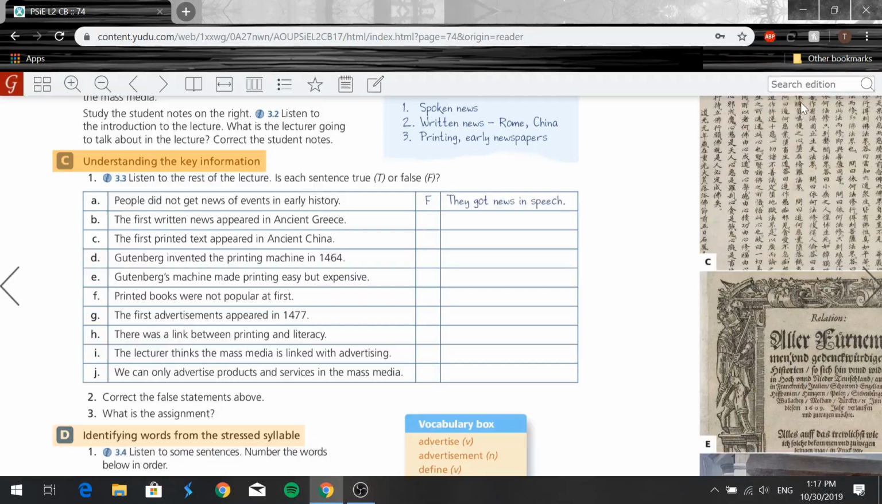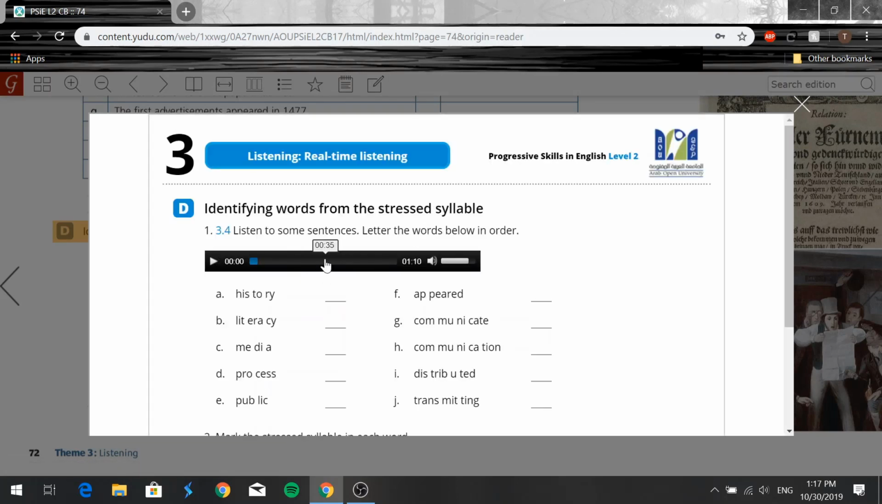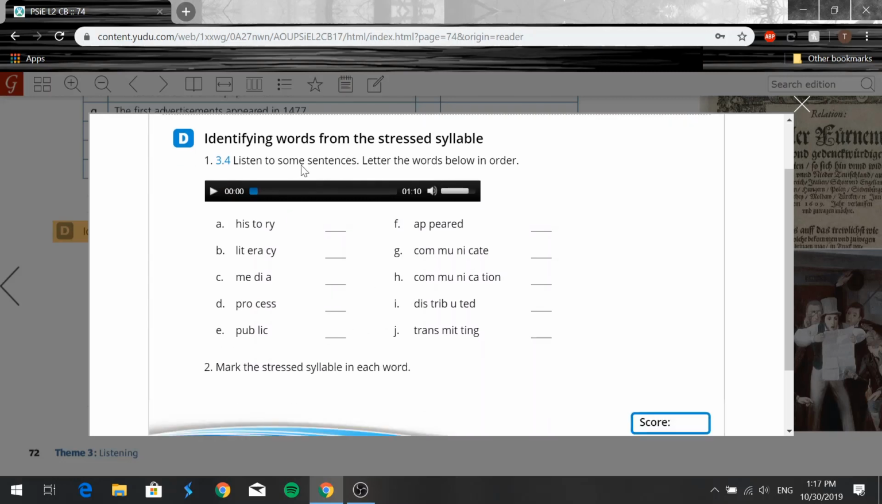Now let's move on. Here we have the vocab box. Before we move on, we have advertise, advertisement, define, mass, medium/media, radio, transmission, transmit. Okay? Now let's go to exercise D here. Listen to some sentences and letter the words below in the correct order. Alright, so we're gonna listen to some sentences here, and when you hear these words, just write their order correctly. So here we go. Track 3.4.